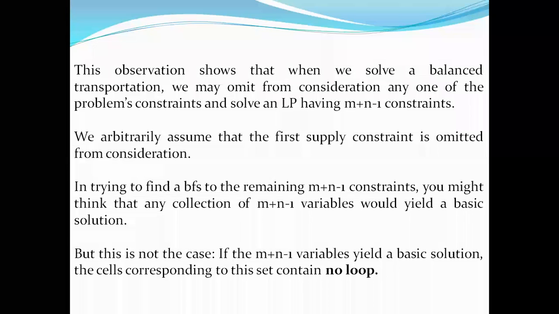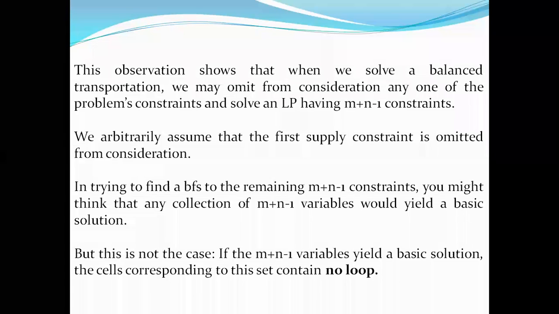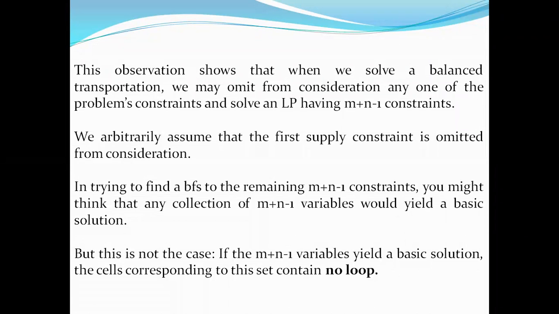In what way? M is the number of supply points, and N is the number of demand points. Considering the basic variable formulation, that is m plus n minus 1 constraints, the unbalanced strategy will be equal to the balanced status with a no loop condition, and we have to verify where it will be achieved.